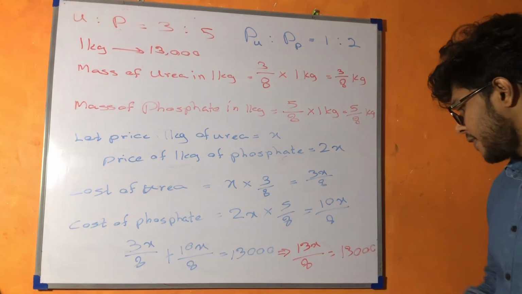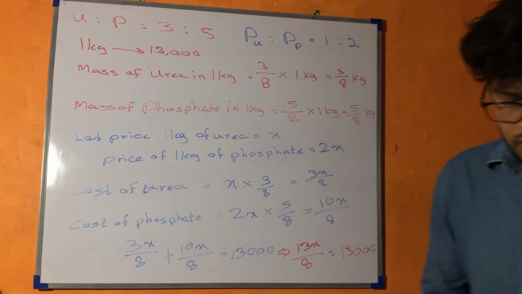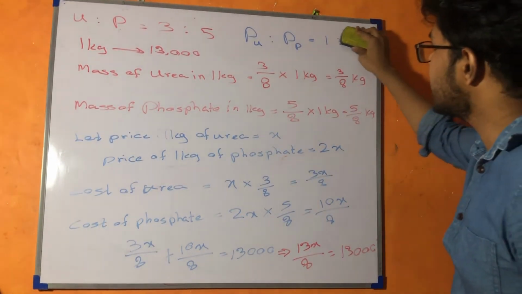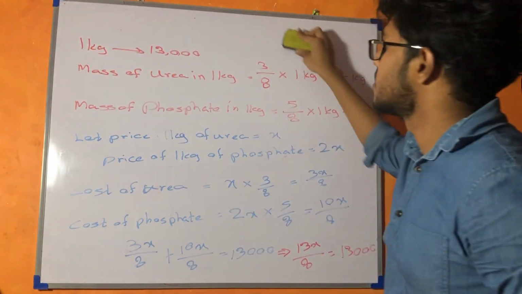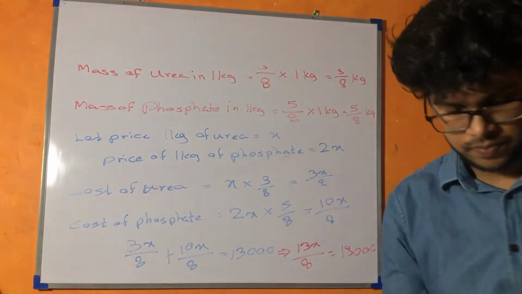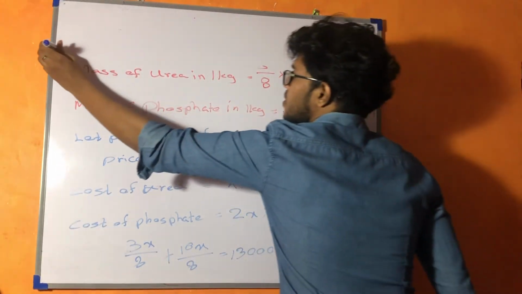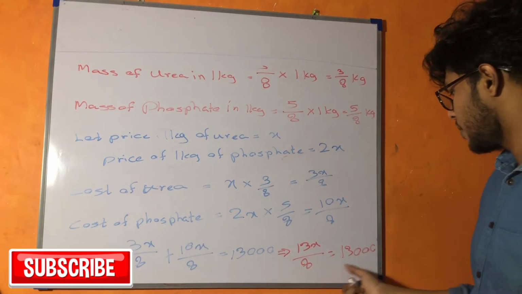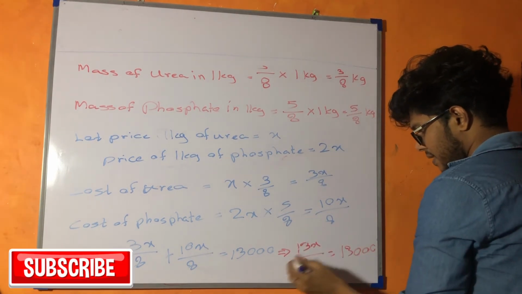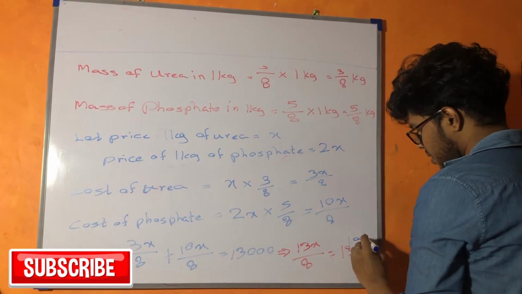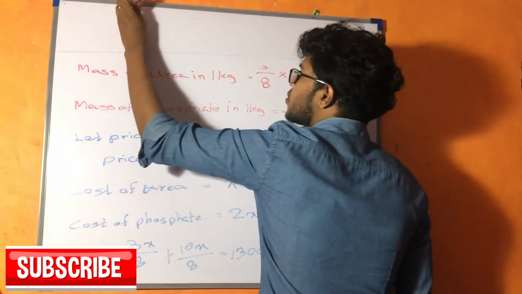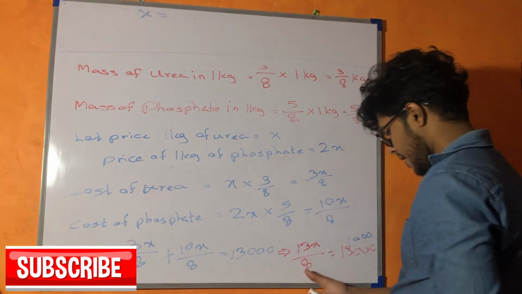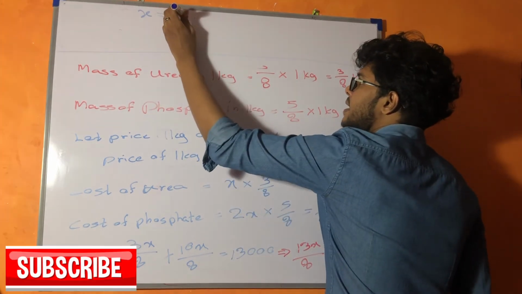So then can you find x? Yes, right? So let me erase the top part. Here I can write 13x over 8 equal to 13,000. So I can cancel out here. It will be 1000. So x is going to be equal to what? x is equal to 8 times 1000, which is 8,000.